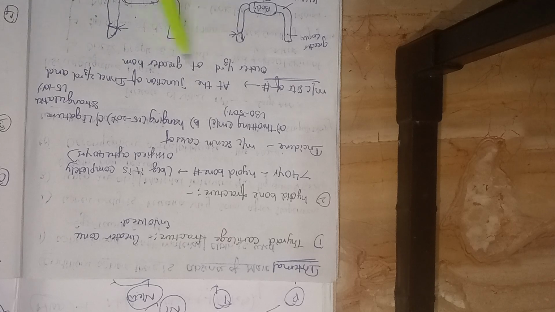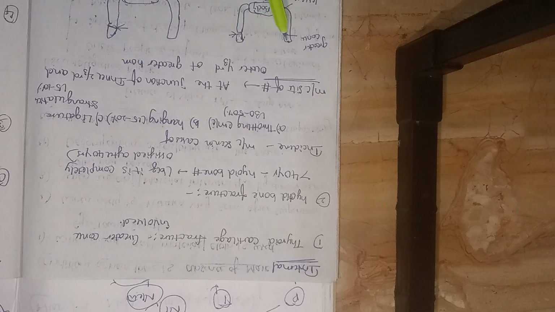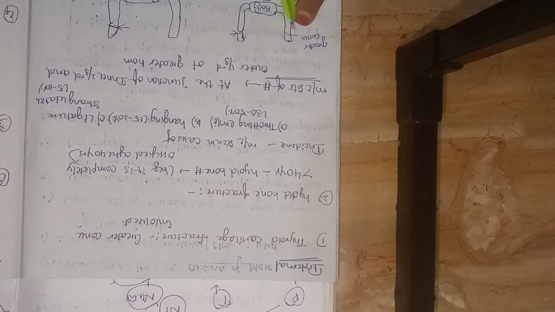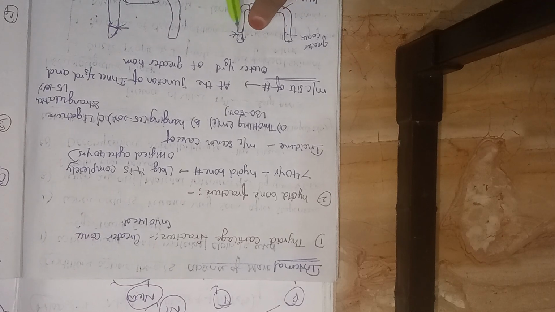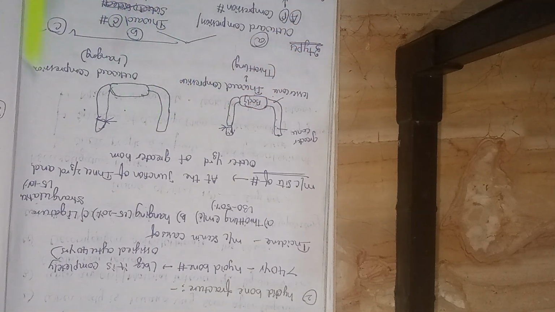Next, the most common site of hyoid fracture is the junction of the inner two-third and outer one-third of the greater horn. This is the greater horn or greater cornu, this is the lesser horn, and this is the body of the hyoid. This place, the junction of inner two-third and outer one-third, is the most common site of greater cornu fracture of the hyoid bone.